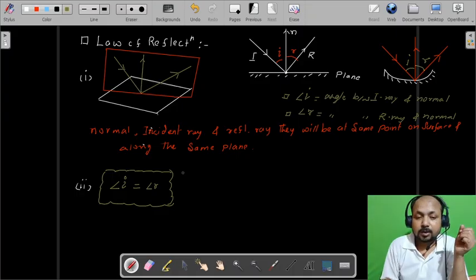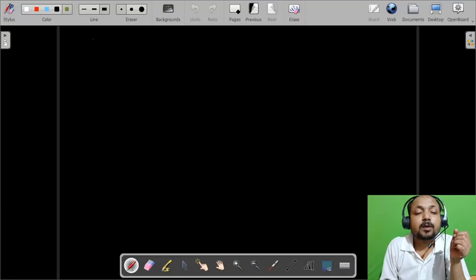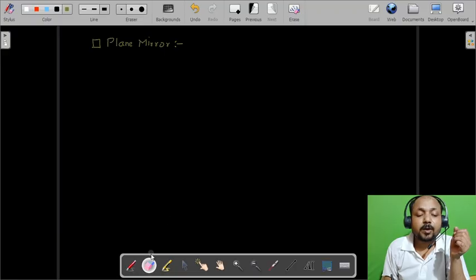Now let us consider reflection through a plane mirror. So now let us talk about the plane mirror. Before going through the plane mirror, let us talk more about reflection. What is reflection basically?